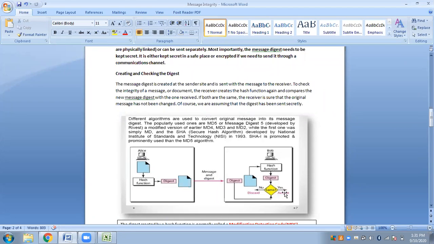If there is a match, Bob will understand that there were no modifications to the message midway. And if there is no match, Bob will understand that the message has been altered midway by some other person, and therefore Bob will simply discard the message. This is how the receiver can be sure about the integrity of the message, whether or not it is the same message as sent by Alice, or it has been modified by some other person.